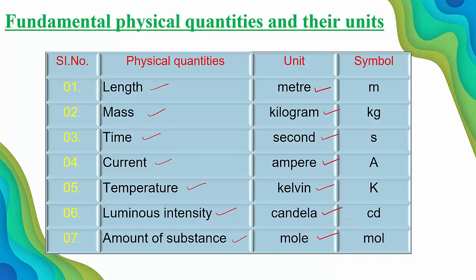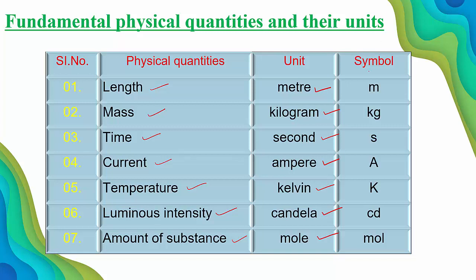So in your board examination, they may ask a 1 mark question. Write the SI unit of luminous intensity. Candela is the SI unit of luminous intensity. What is the SI unit of current? Ampere is the SI unit of current. In this way you have to answer. So in your board examination, they will ask 1 mark questions like this.